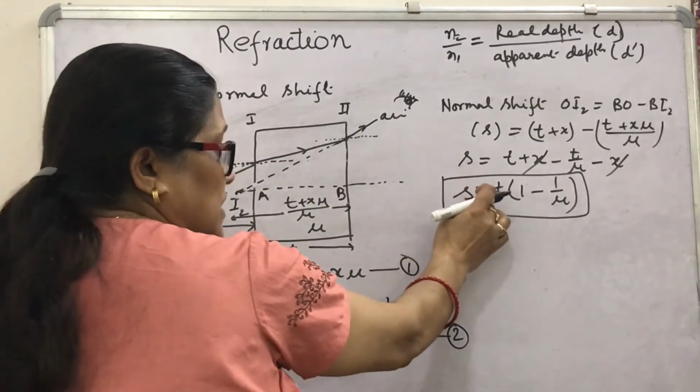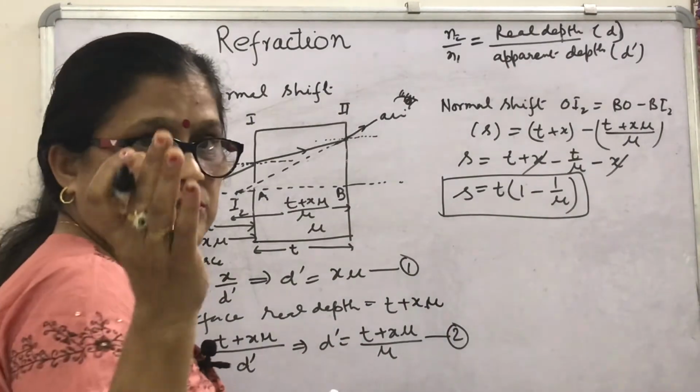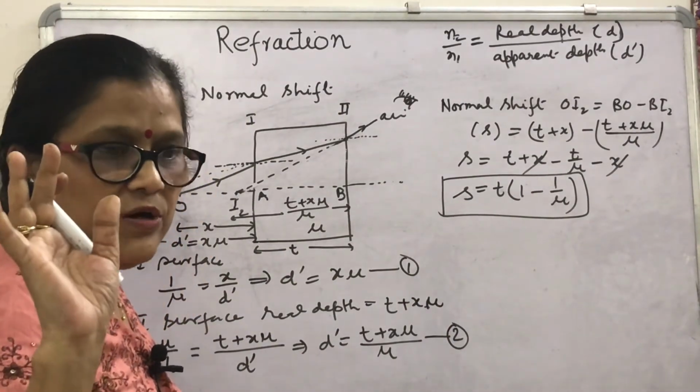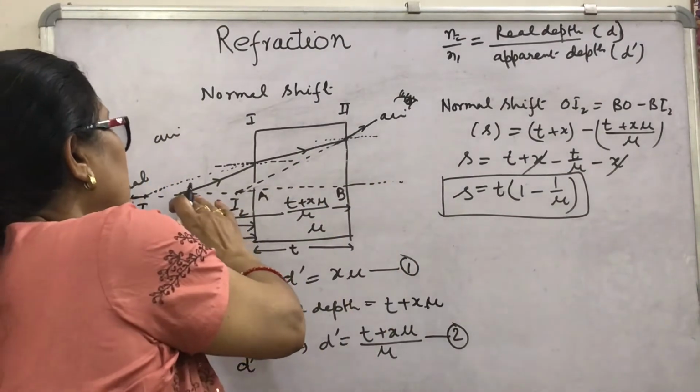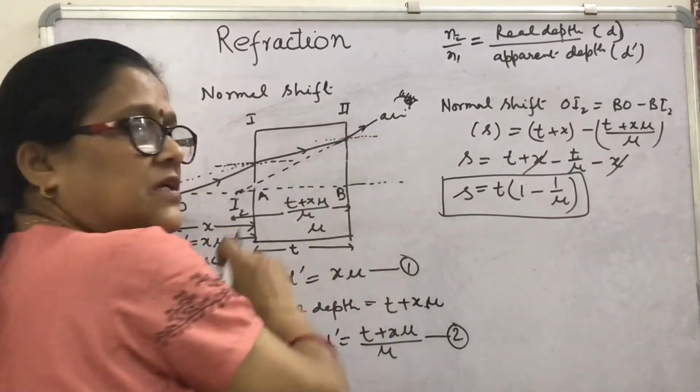In this relation, what are the assumptions or important points to be noted? First, we have taken the rays paraxial.